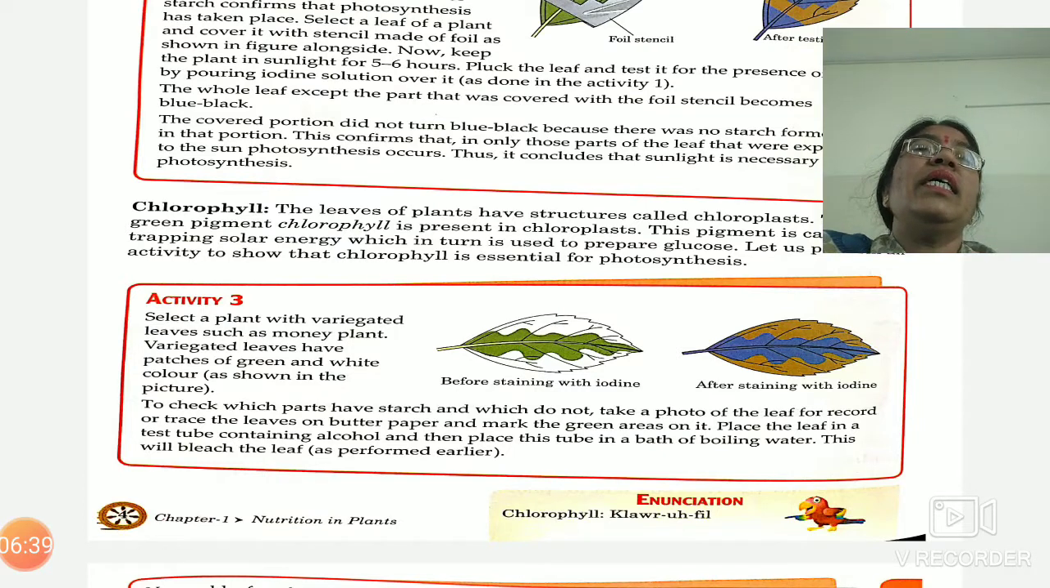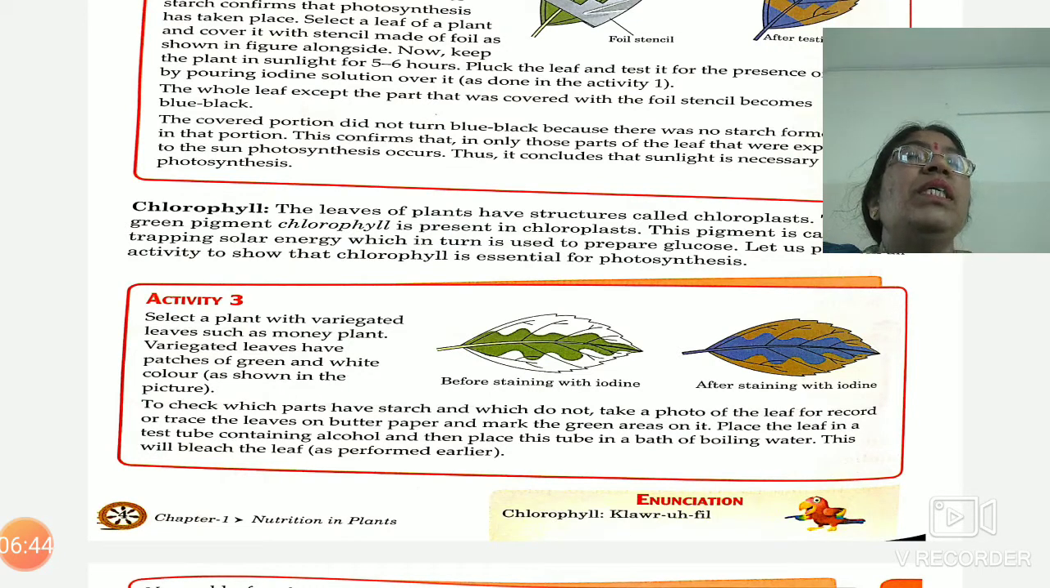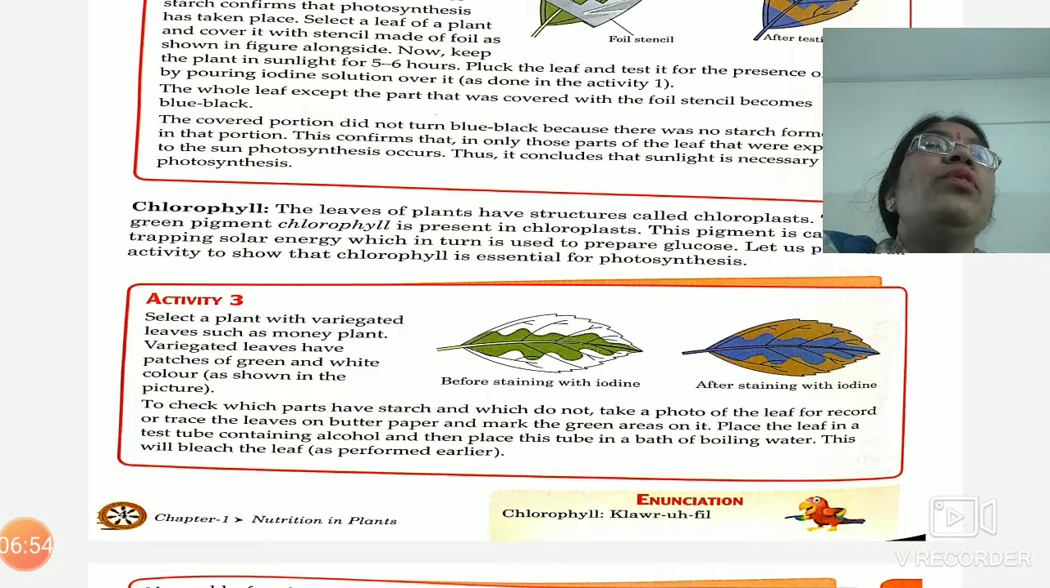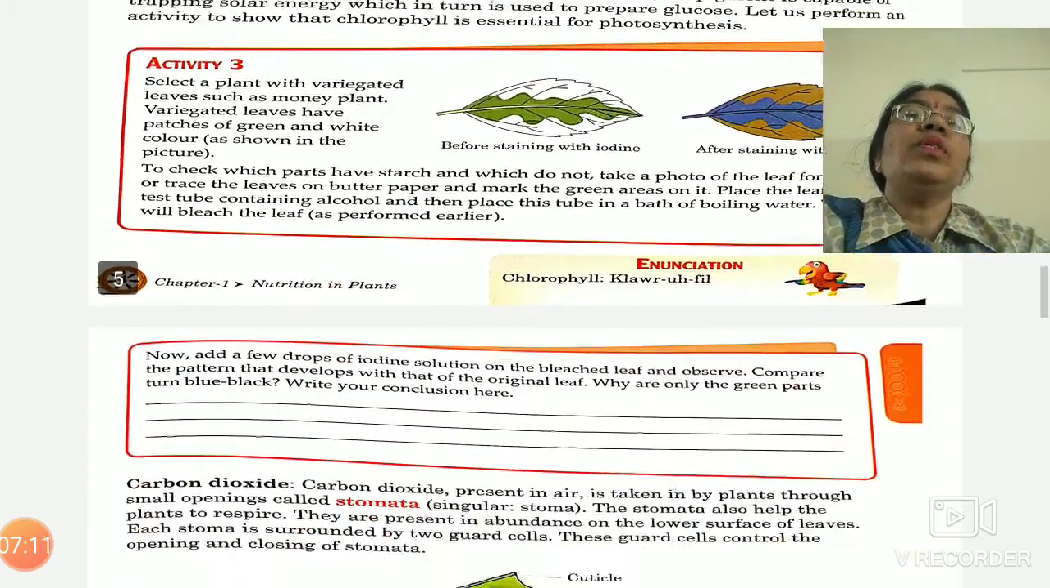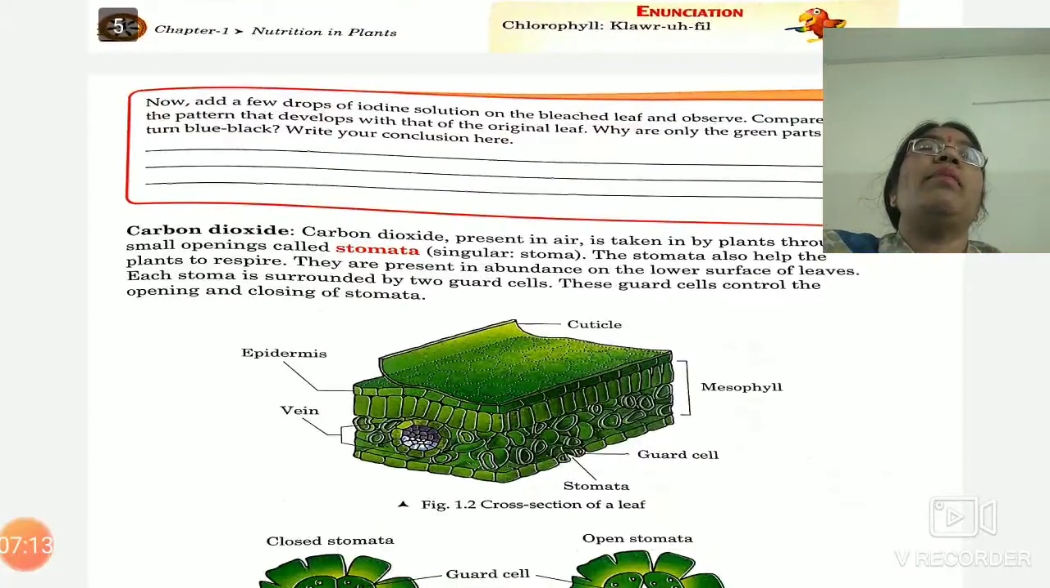So we will take such a variegated leaf and perform again the bleaching test. For bleaching, we will boil this leaf in alcohol, and after that we will perform the iodine test. When we put some iodine drops on it, we will observe that only the part that was earlier green in color converted into blue color, and the remaining part is not showing blue color. This shows that chlorophyll is necessary for the process of photosynthesis. Now, carbon dioxide.